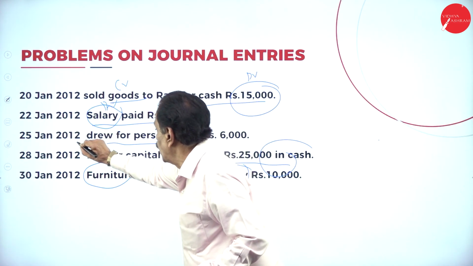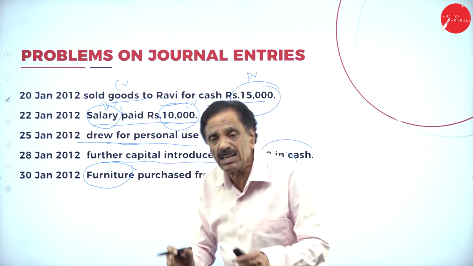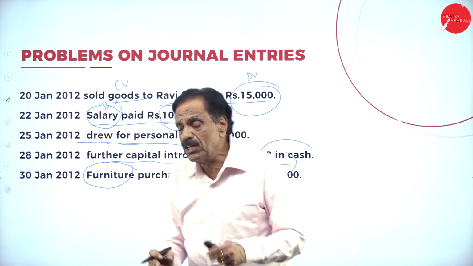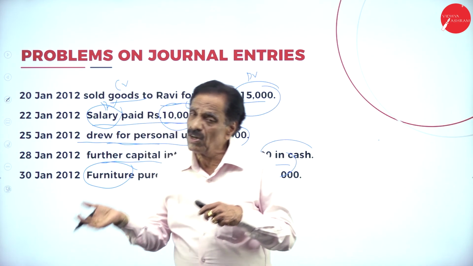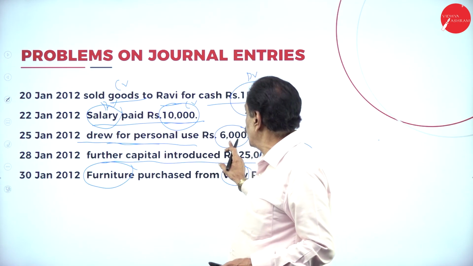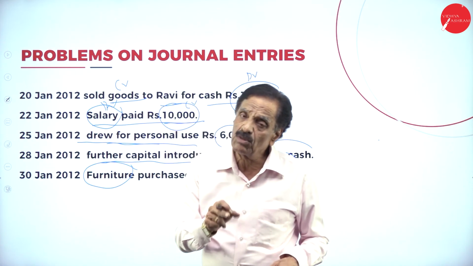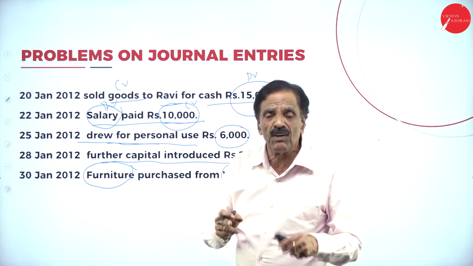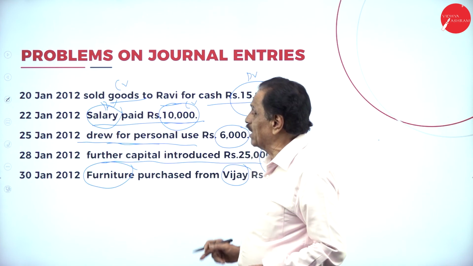So on 25th, drew rupees 6,000 for personal use. Anything drawn for personal use is called drawing. How much money have you drawn? 6,000 from the bank. Assume that we draw from the bank. What is coming in? Cash. Instead of cash, we write drawing. What is the entry? Drawings account debtor to bank account.